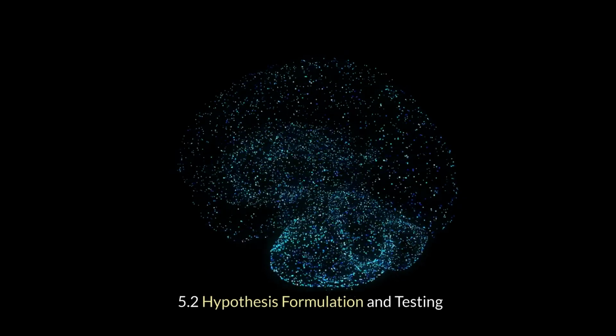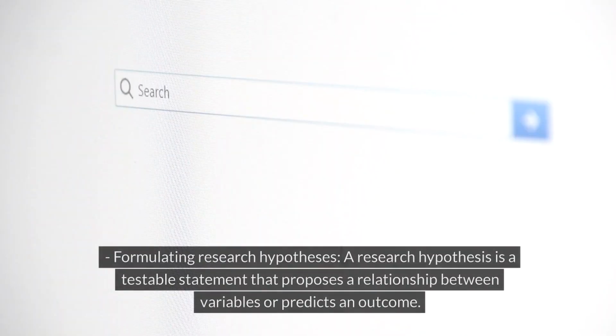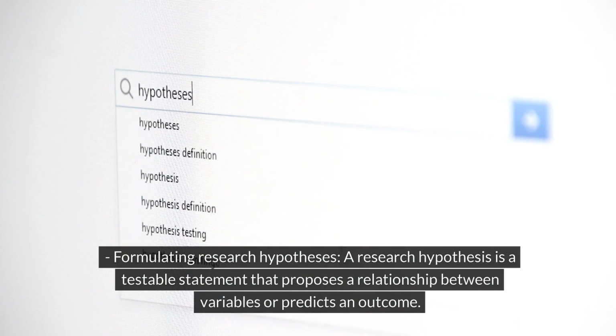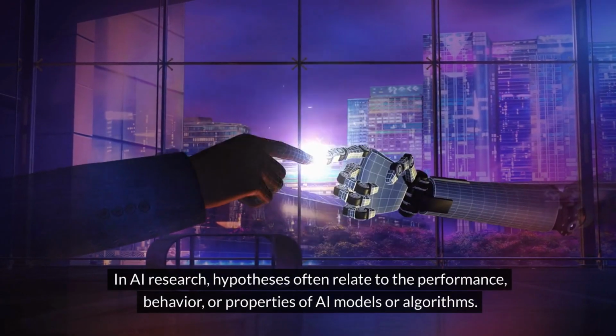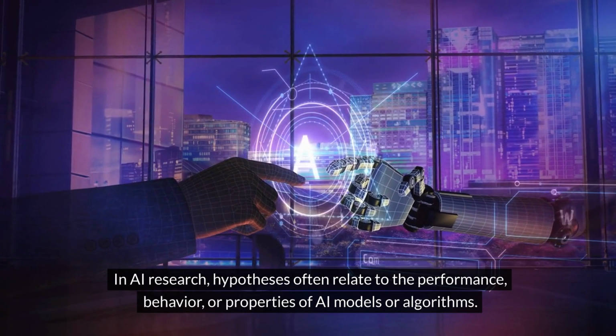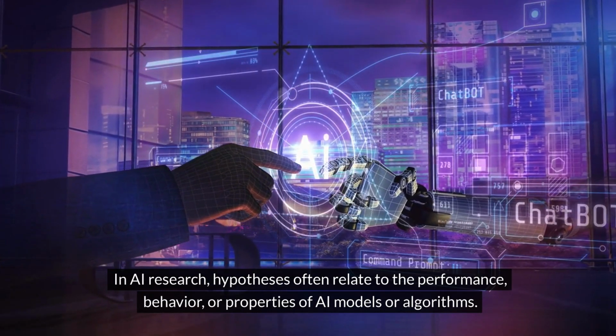5.2 Hypothesis Formulation and Testing. Formulating research hypotheses. A research hypothesis is a testable statement that proposes a relationship between variables or predicts an outcome. In AI research, hypotheses often relate to the performance, behavior, or properties of AI models or algorithms.